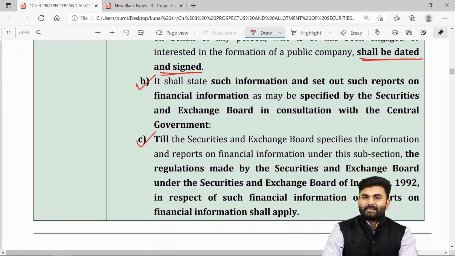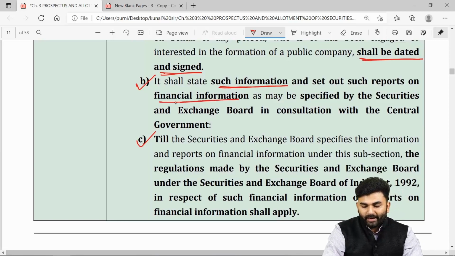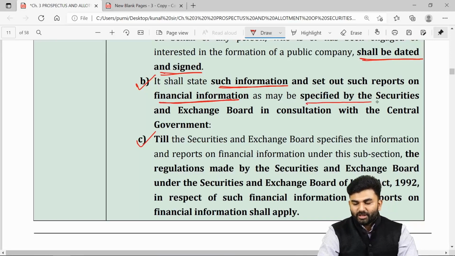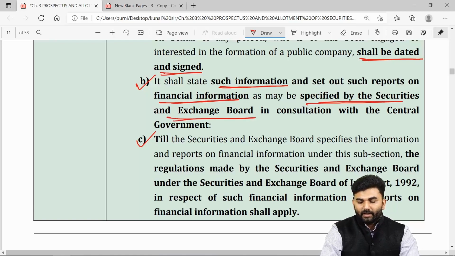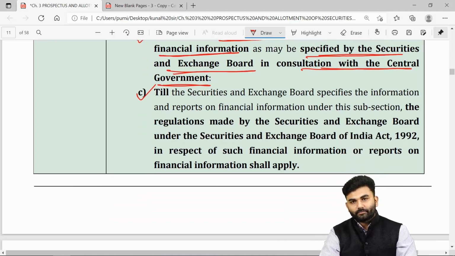Inside the prospectus, the company needs to give financial information which has been specified by SEBI in consultation with the central government.